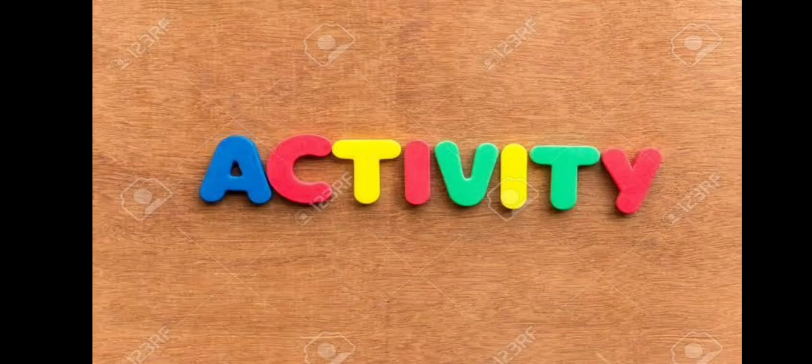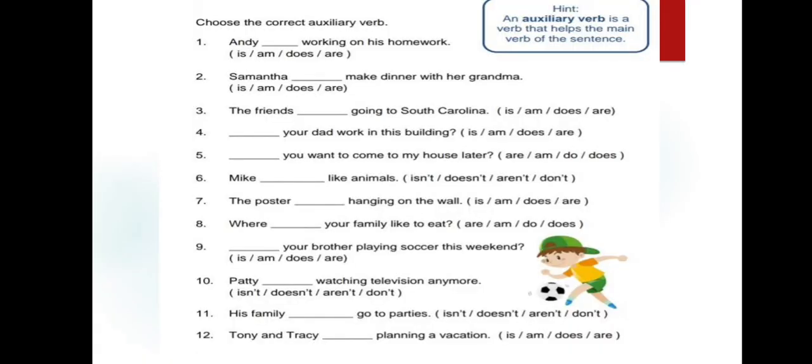Now children, it's time to do an activity. You have to do this activity in your rough copy. In this activity, you have to choose the correct auxiliary verb. First, Andy dash working on his homework. Second, Samant dash make dinner with her grandma. Third, the friends dash going to South Carolina. Fourth, dash your dad work in this building. Fifth, dash you want to come to my house later.